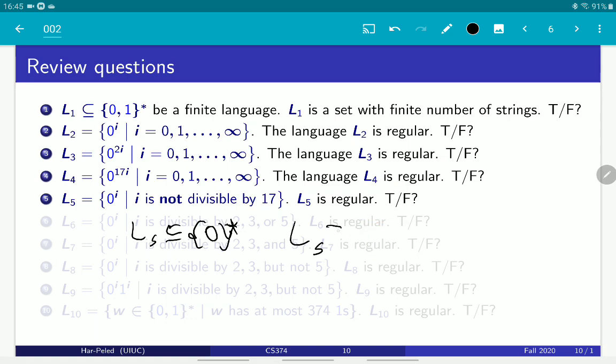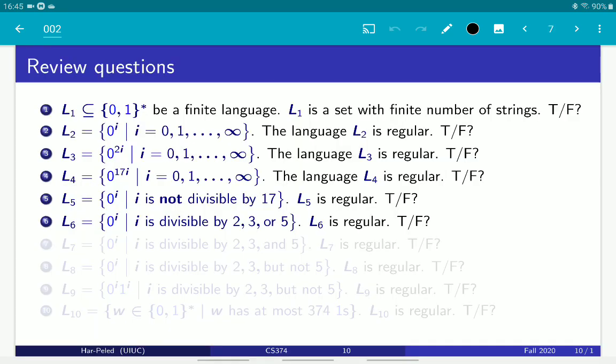So L5, in fact, is Sigma star, in our case, from which we subtract L4. Or if you want, L5 is just the complement of L4. And this is regular, because regular languages, by definition, are closed under complement. So this language is regular.